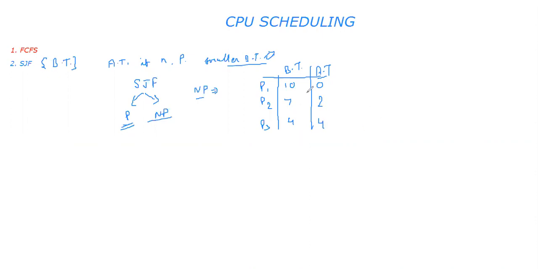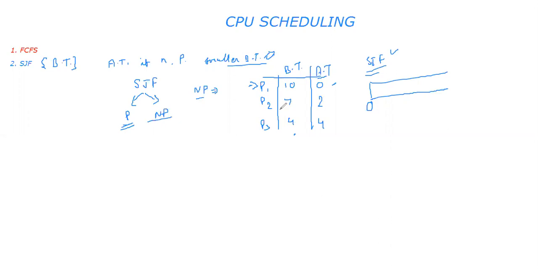Now let's try to design SJF, shortest job first, for it. Just tell me which process will get executed first. Shortest job first says the shortest process should get executed. So according to burst time, shortest is P3. So will you execute P3? The answer is no. Why no? Because at 0th time, only one process arrived, and that is P1.